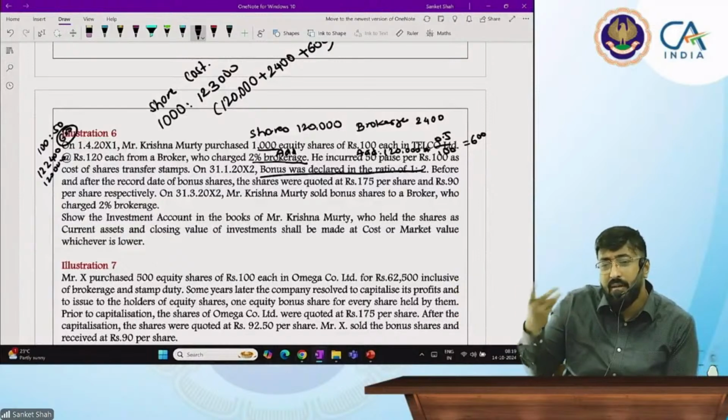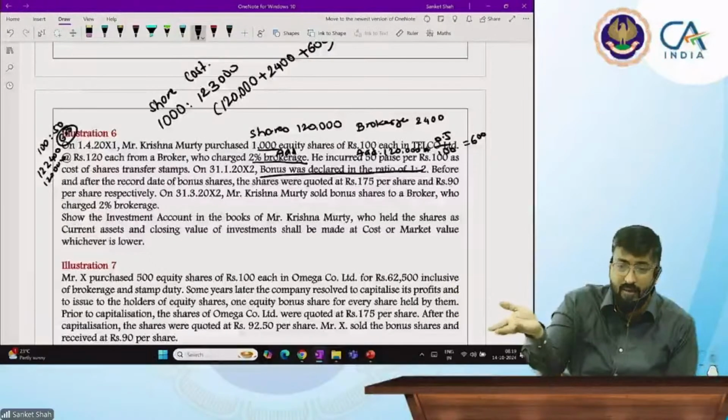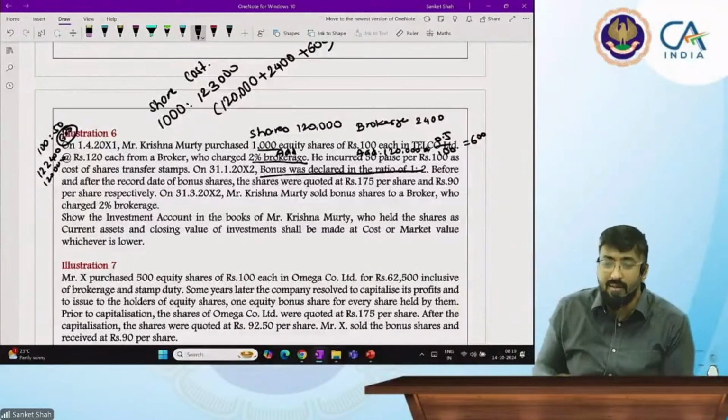So they will share their profit not in the form of dividend, but in the form of bonus shares. Company has two options, no?